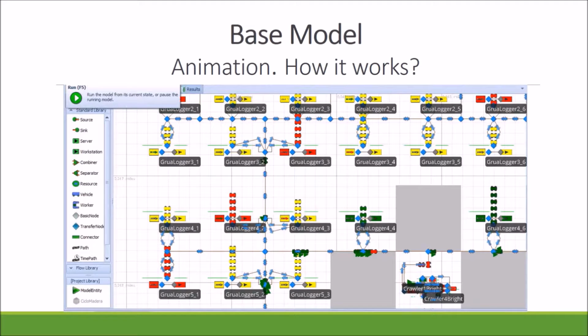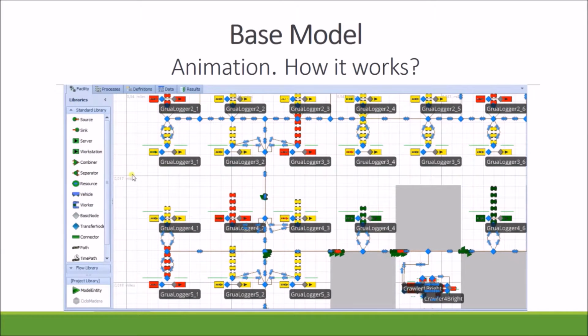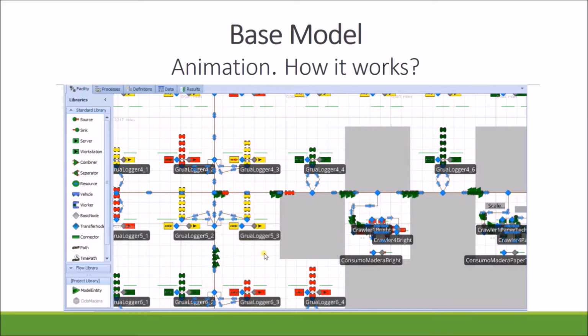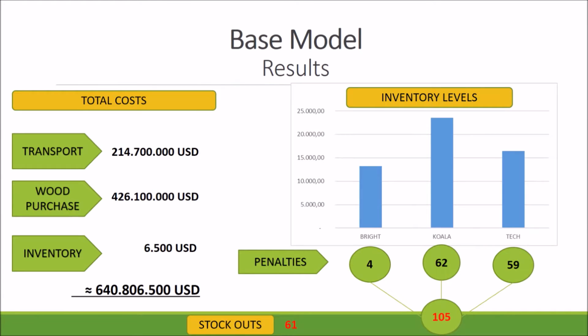Base model, animation. How does it work? Here we can see how the system looks in the model. You can see the trucks going from the loggers to the mills and also the different colors assigned. Results. Simulating the operation of the base model for 2 years, the following results are obtained.